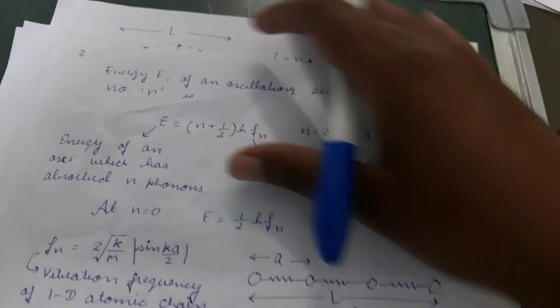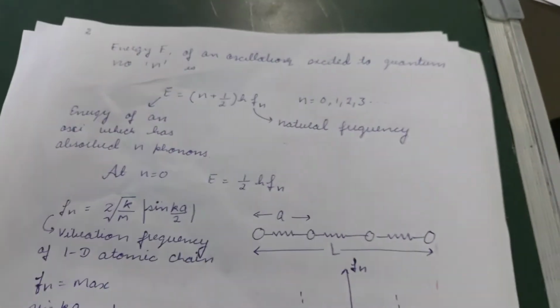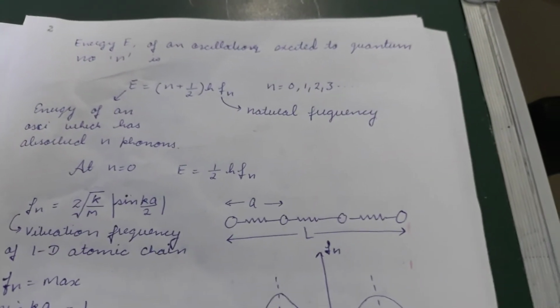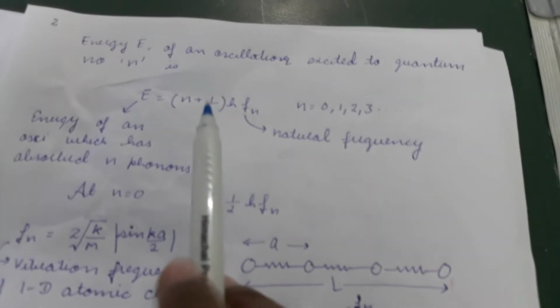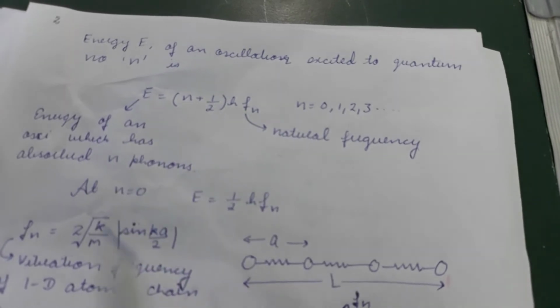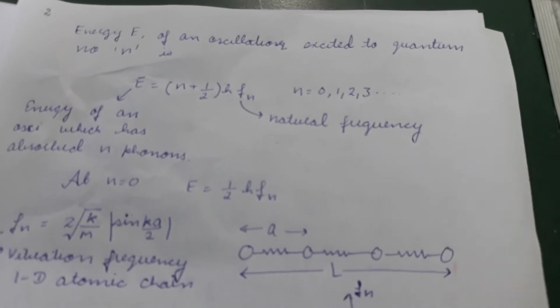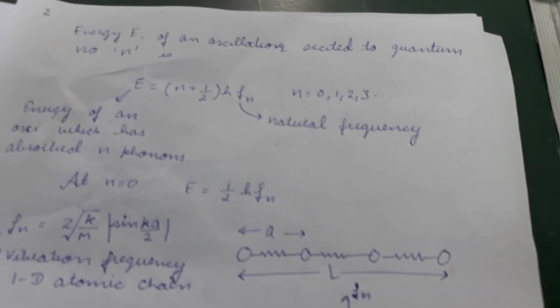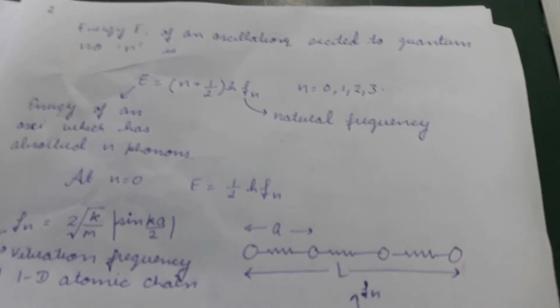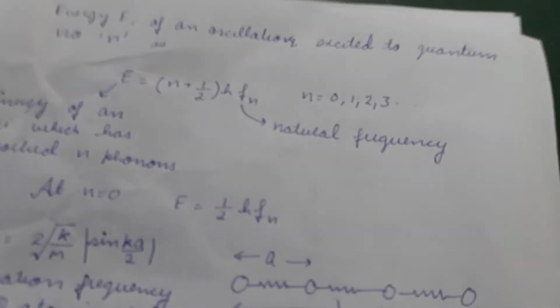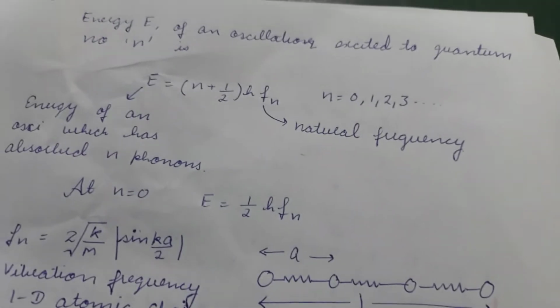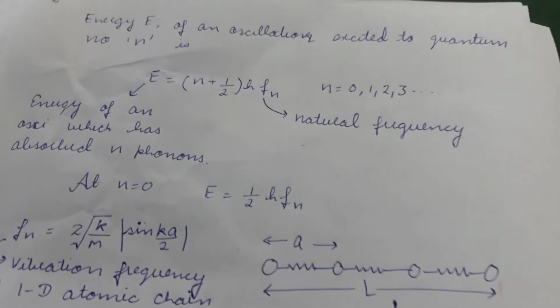Okay, so we have known that the energy associated with a spring mass system or a harmonic oscillator is quantized, and it is given by (n + 1/2)hf. So that is why these phonons, the vibration of atoms, creates a wave, and the quanta of that wave is known as a phonon. And those phonons will have definite, fixed energies, and they are quantized energies.